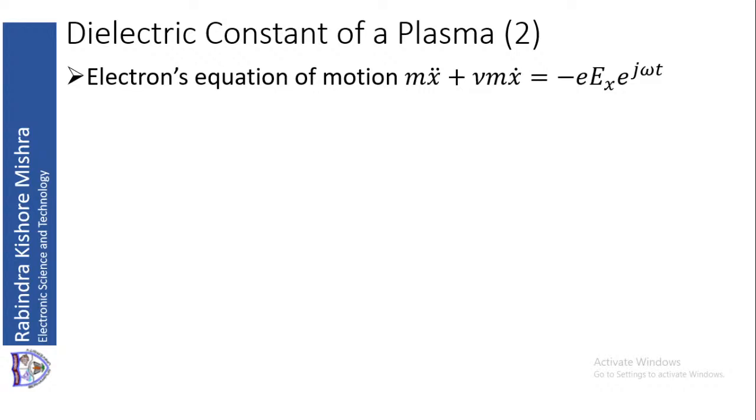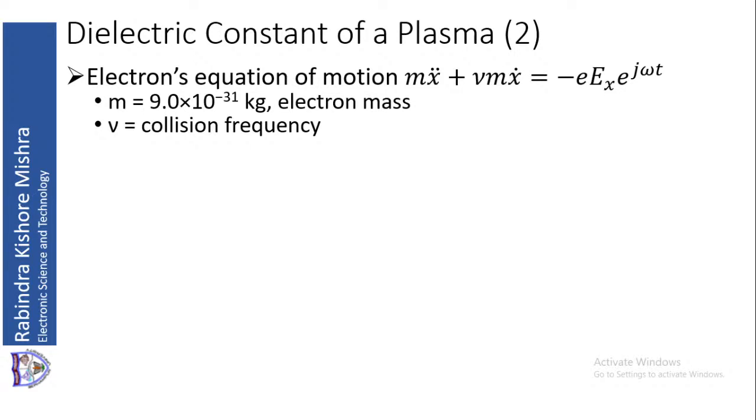So we have assumed an x polarized electric field. So electrons must follow the electric field in their motion. So if they are following the electric field in their motion, then D will be x into x cap. So if D is equal to x into x cap, then acceleration will be x double dot, that is d square x by dt square. So m into x double dot, then plus nu m x dot. That comes from the friction, or that comes from the collision.